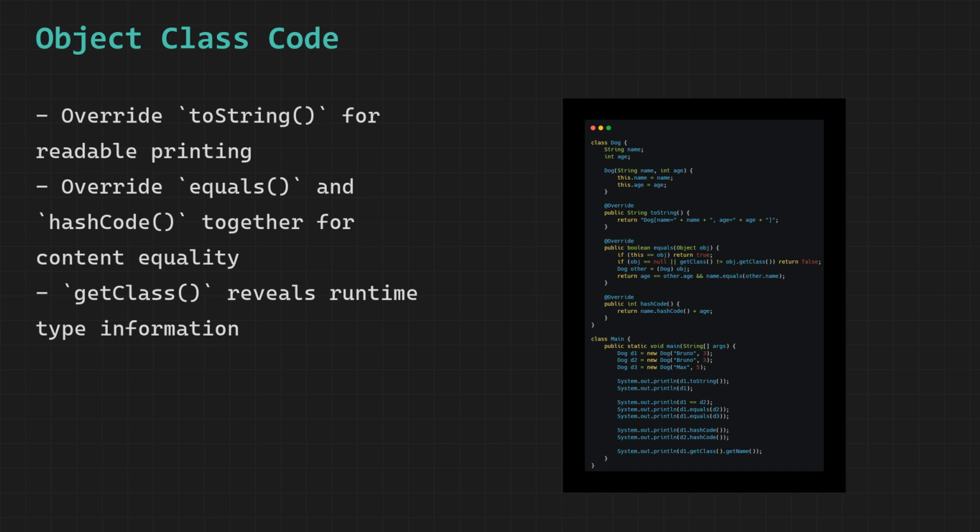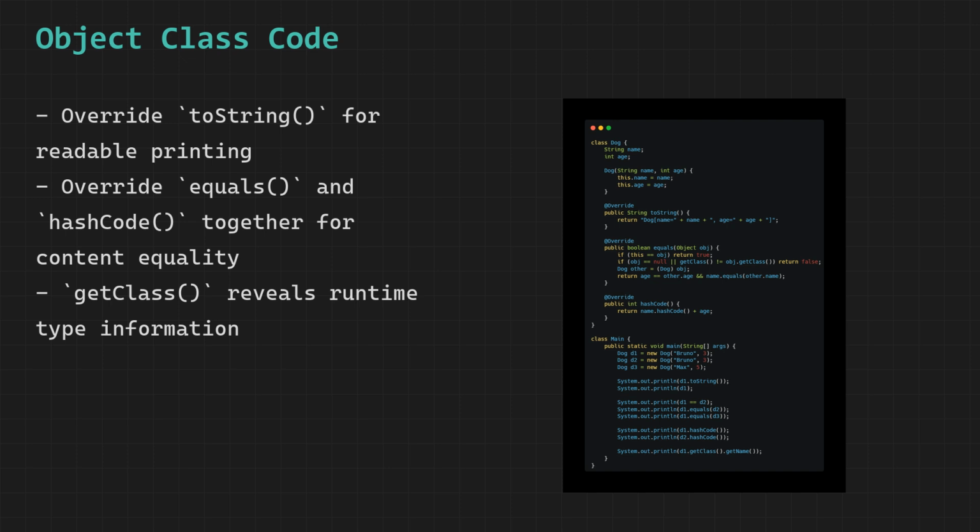If yes, they are definitely equal and true is returned immediately. The second check asks whether the passed object is null or belongs to a different class. If either is true, false is returned. Then the passed object is cast to a Dog and the name and age fields are compared. If both match, true is returned.